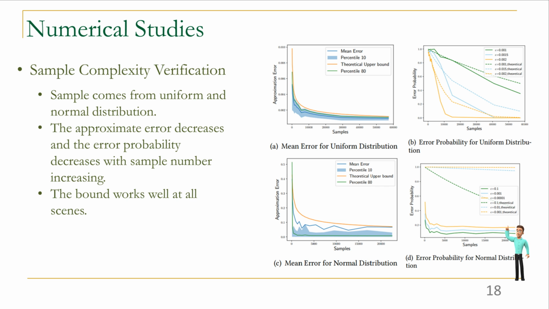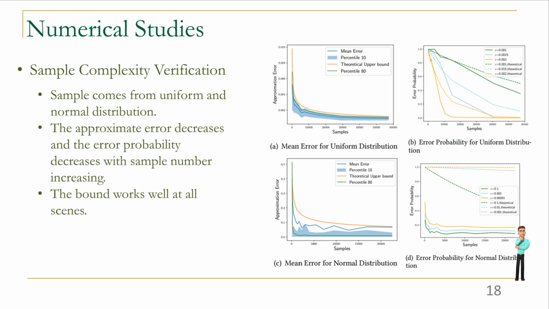Finally, we verify our proposed theoretical bound for the sample complexity. We choose two common distributions, uniform distribution and normal distribution with unknown parameters as our type distribution. Then we construct an auction based on the proof of our Theorem 4 with samples and show the approximate error and error probability with sample increasing. We can find out that the error decreases sharply as the sample size increases, and we can find our upper bound works well for the approximate error.